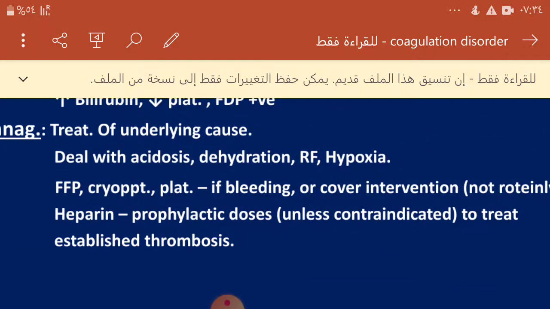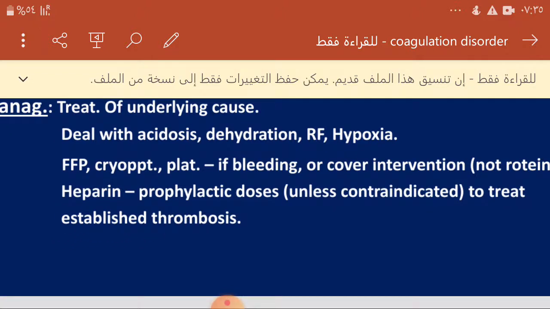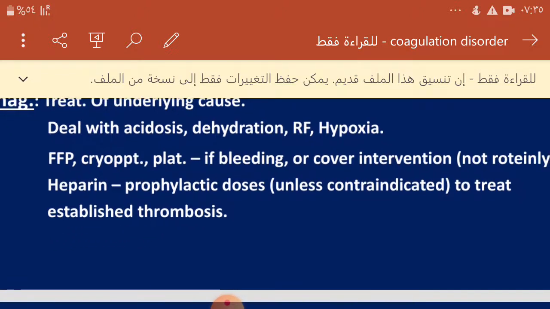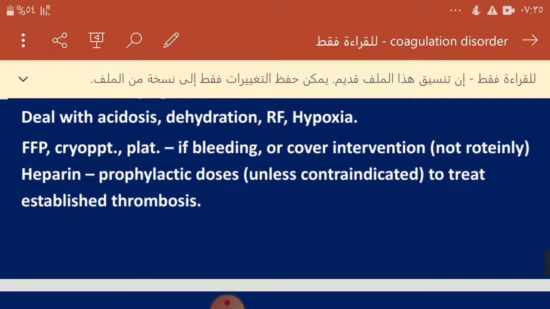Definitely if these patients are bleeding, they need fresh frozen plasma, 15 to 30 ml per kg, or cryoprecipitate and platelets. These patients usually present with moderately reduced platelets. So we give platelet transfusion if the patient has less than 50,000 and is bleeding, or if there is no bleeding, we transfuse when the platelet count falls to 10 to 20. So these patients need replacement with platelet transfusion.